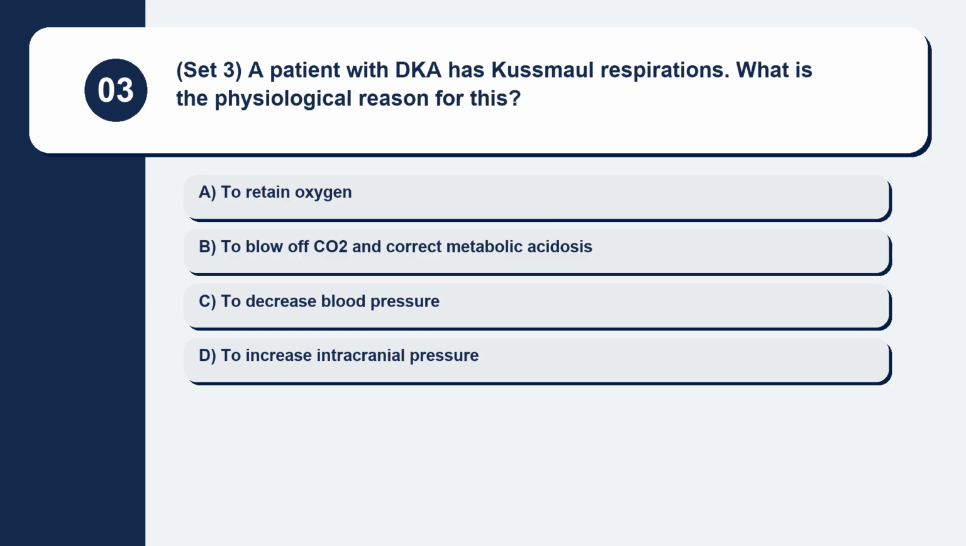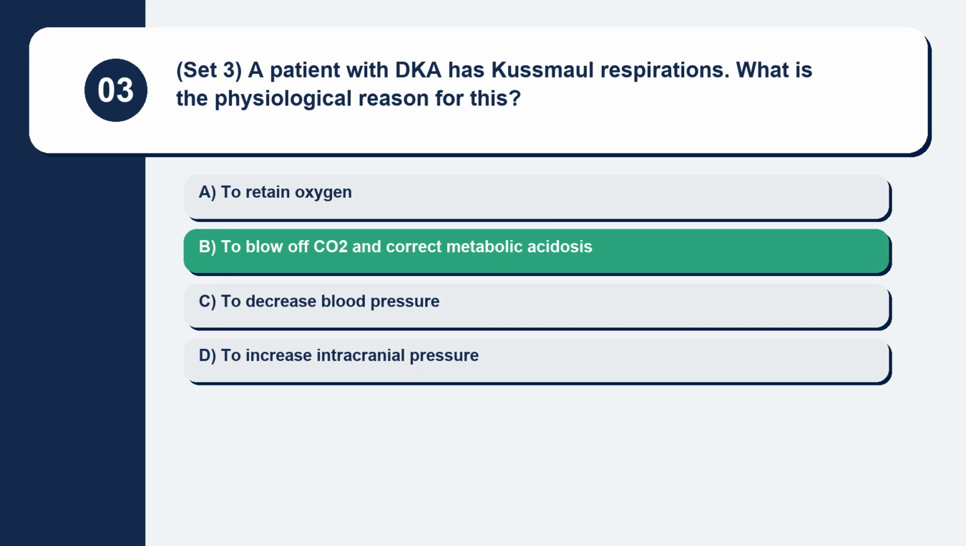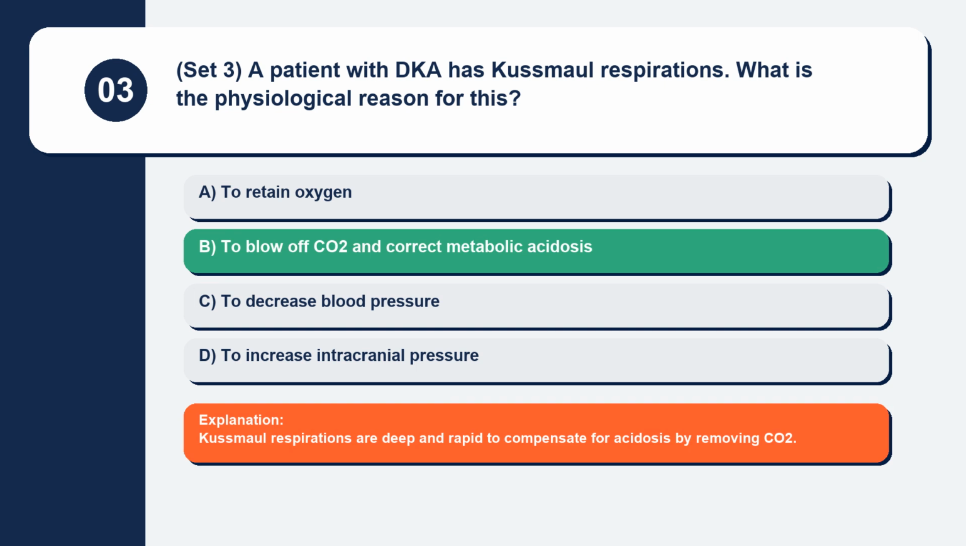Question 3. Set 3. A patient with DKA has Kussmaul respirations. What is the physiological reason for this? To retain oxygen, to blow off CO2 and correct metabolic acidosis, to decrease blood pressure, to increase intracranial pressure. Kussmaul respirations are deep and rapid to compensate for acidosis by removing CO2.